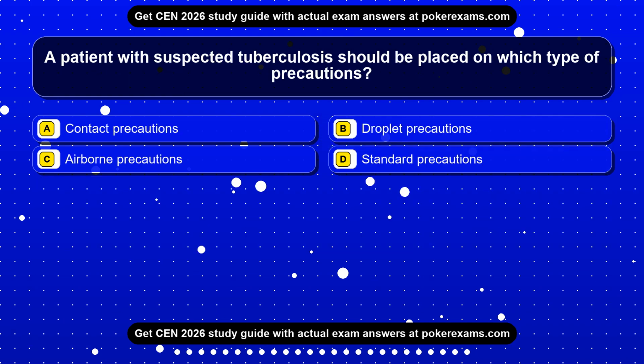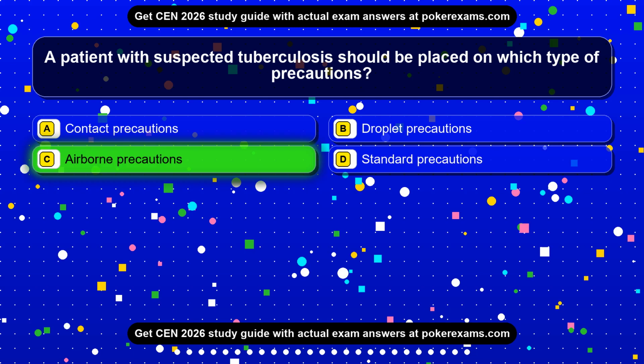Question 18. A patient with suspected tuberculosis should be placed on which type of precautions? Option A, contact precautions. Option B, droplet precautions. Option C, airborne precautions. Option D, standard precautions. The correct answer is option C. Airborne precautions.